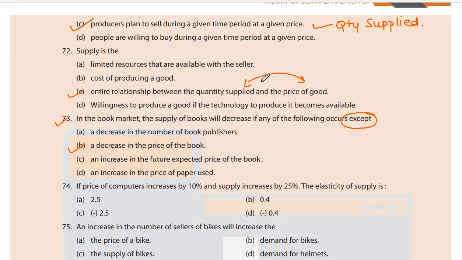A decrease in the price of a book. The supply of a book will decrease if the price of the book decreases, because there will be a shortfall of profit. Law of supply.